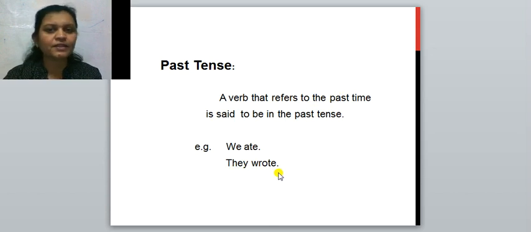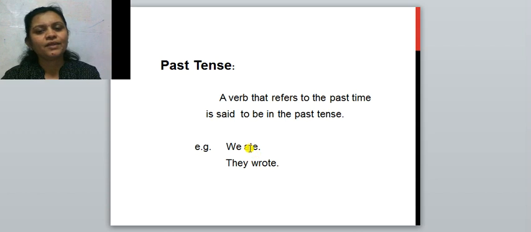What was our sentence in the present tense? It was they write. And here, they wrote. Wrote is given in the past tense. So in both these sentences, past tense is there. Means a verb may refer to the present tense, it may refer to the past tense.